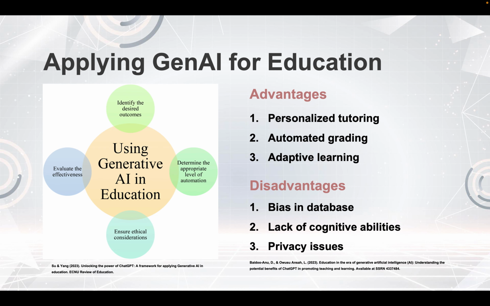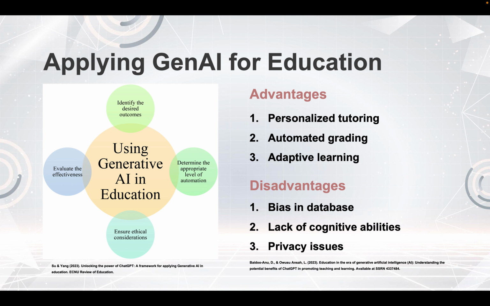Therefore, we have to talk about the structure and principles for applying generative artificial intelligence for educational purposes. Based on Su and Yang's principles for using generative AI in education, it contains four important parts. Number one, identify the desired outcomes. We have to know the target we want to achieve by using generative AI. Therefore, we can use the proper and exact prompt that we want to use.